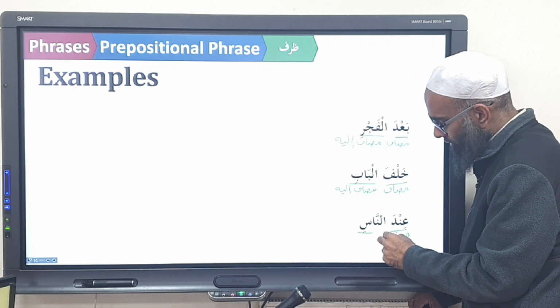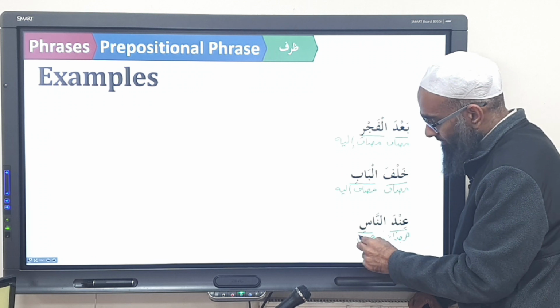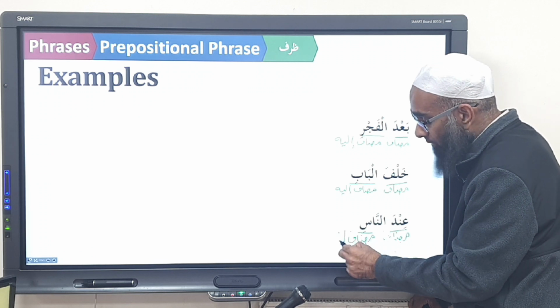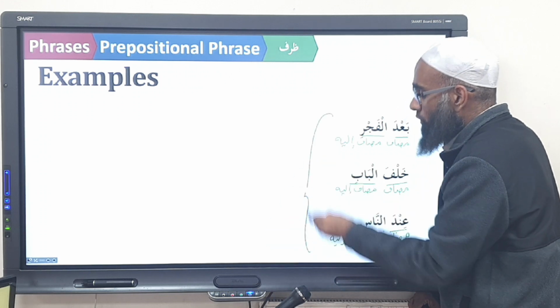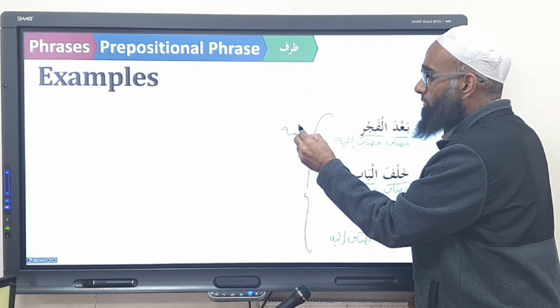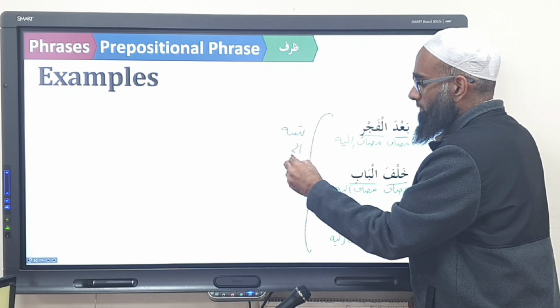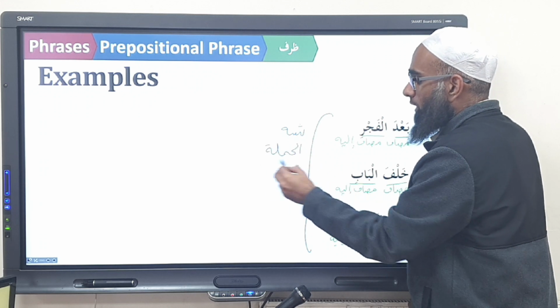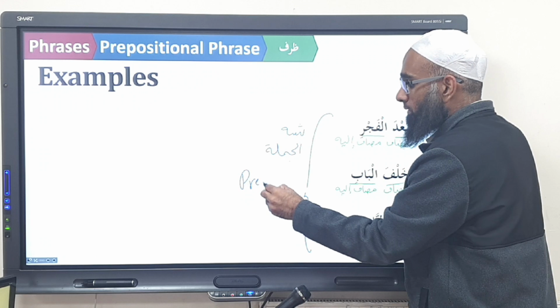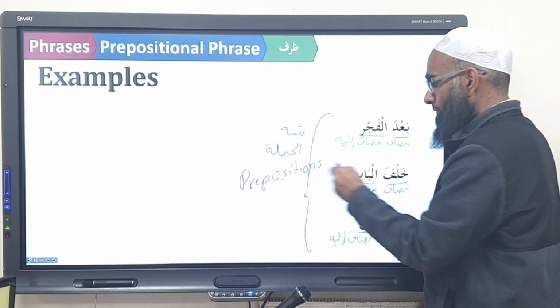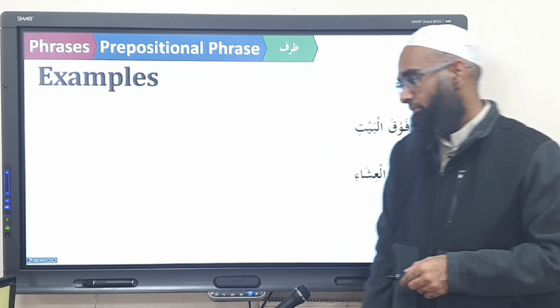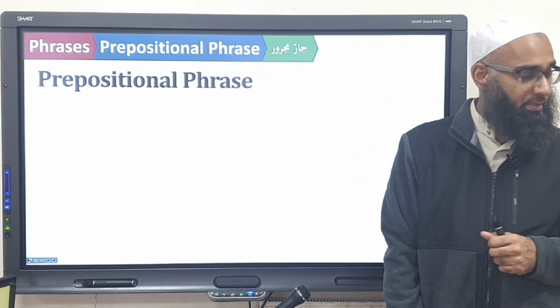In the nas, the 'in' means by. It can also be within certain circumstances. And nas becomes the mudafun ilayh. But it's not a normal mudaf ilayh. What kind of mudaf ilayh is it? Shibhul jumla mudaf ilayh. A prepositional mudaf ilayh. Shibhul jumla, or what do you call it in English? Prepositions. Do you understand? Okay? Yes?